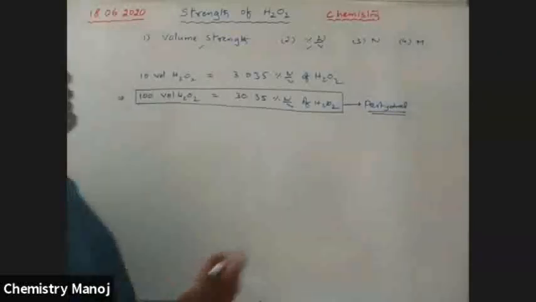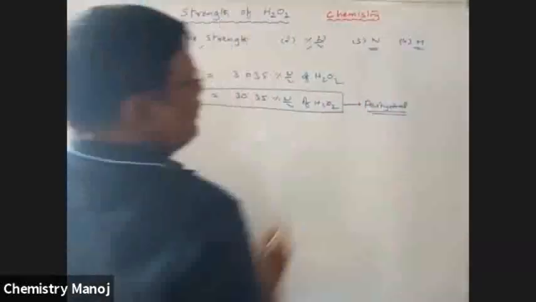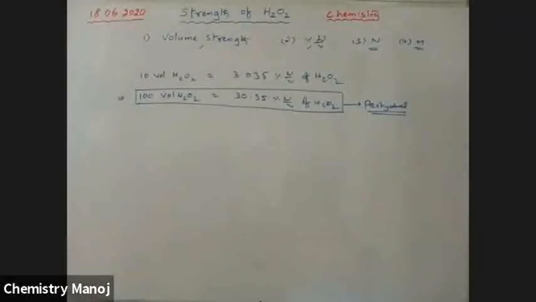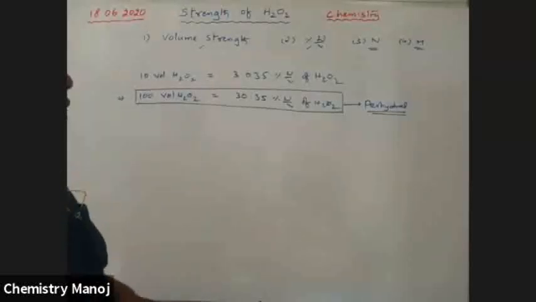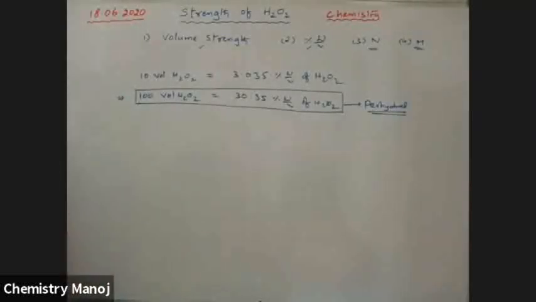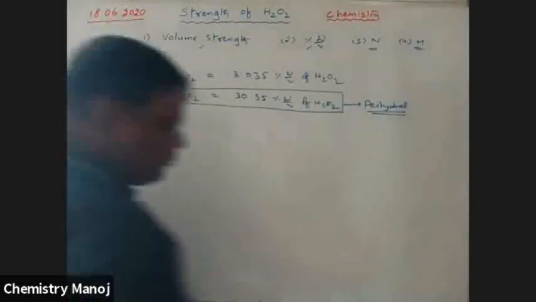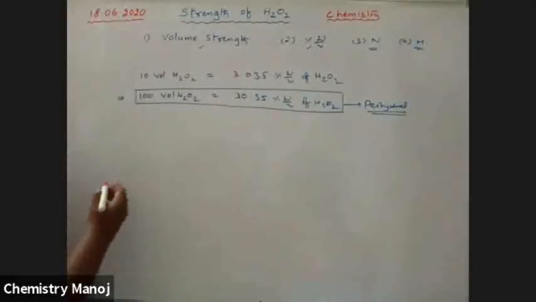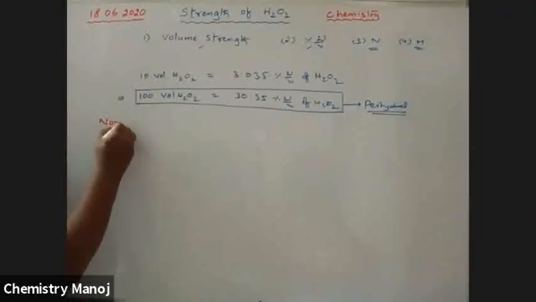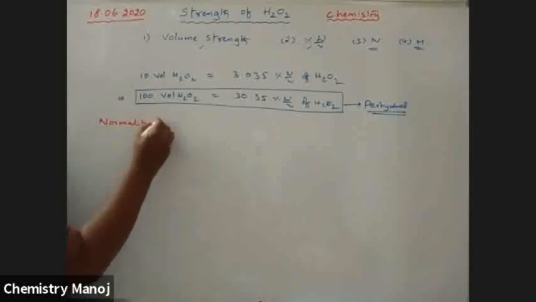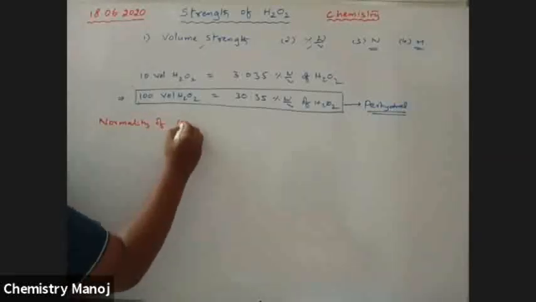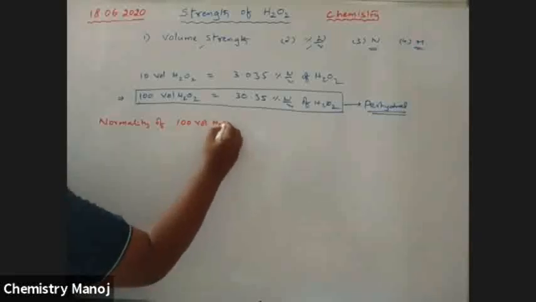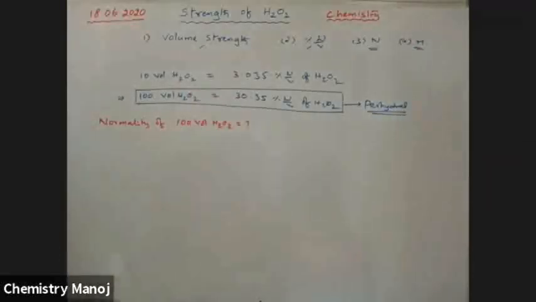Now we are taking the remaining two methods to calculate the strength of H2O2, that is normality and molarity. Already we know how to calculate normality and molarity. So first of all I am going to calculate the normality of this solution. Normality of 100 volume H2O2 is equal to how much?